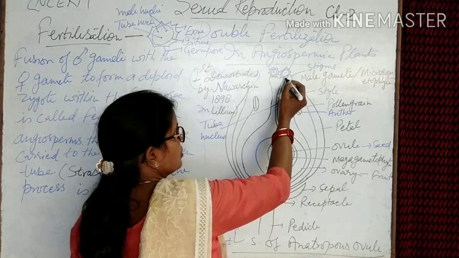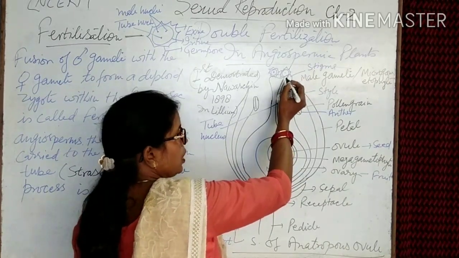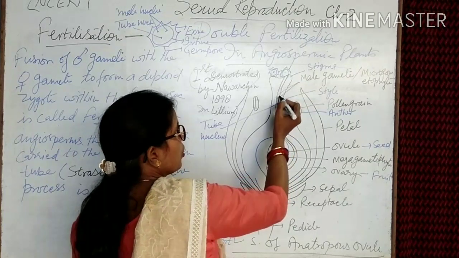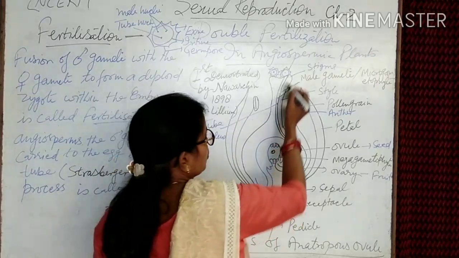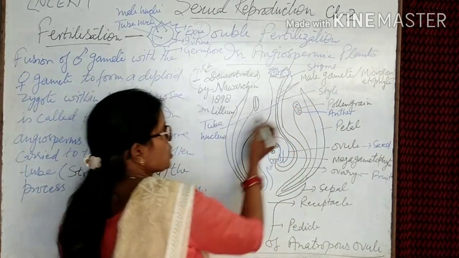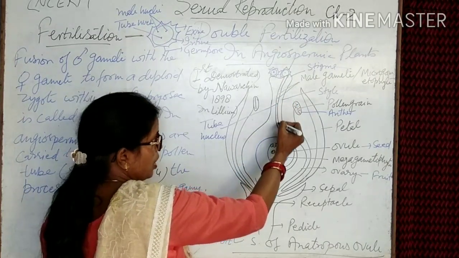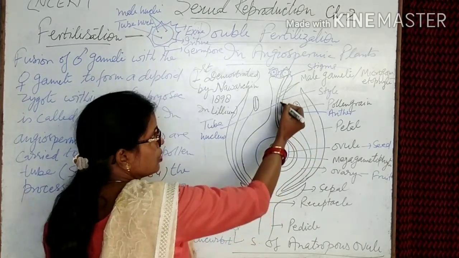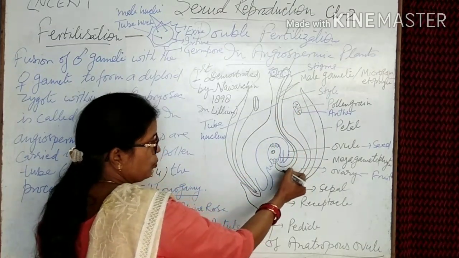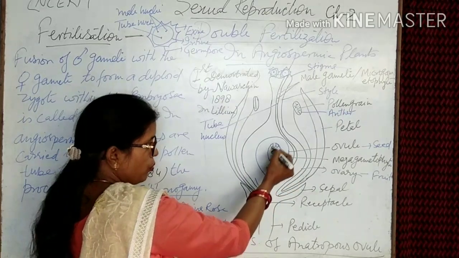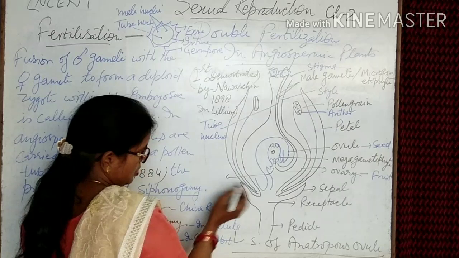Inside the pollen grain, three nuclei are present: two male nuclei and one tube nucleus. The responsibility of the tube nucleus is the formation of the pollen tube inside the style and the entry of the pollen tube into the ovule through the micropylar end.